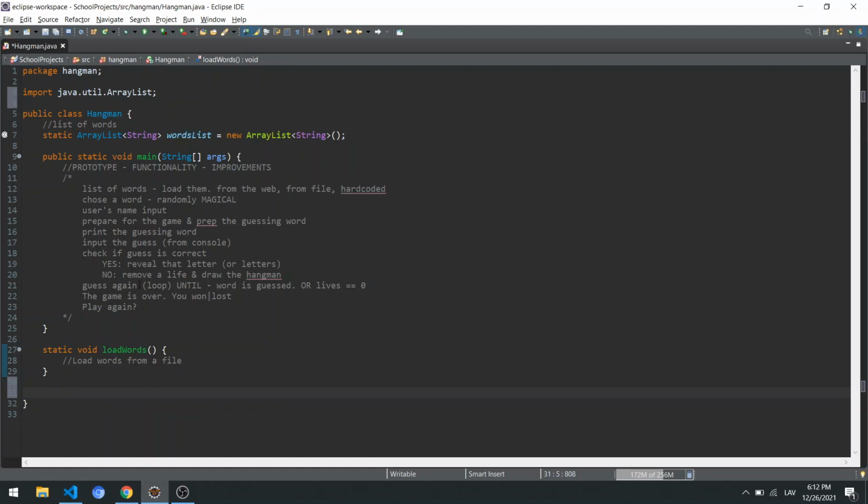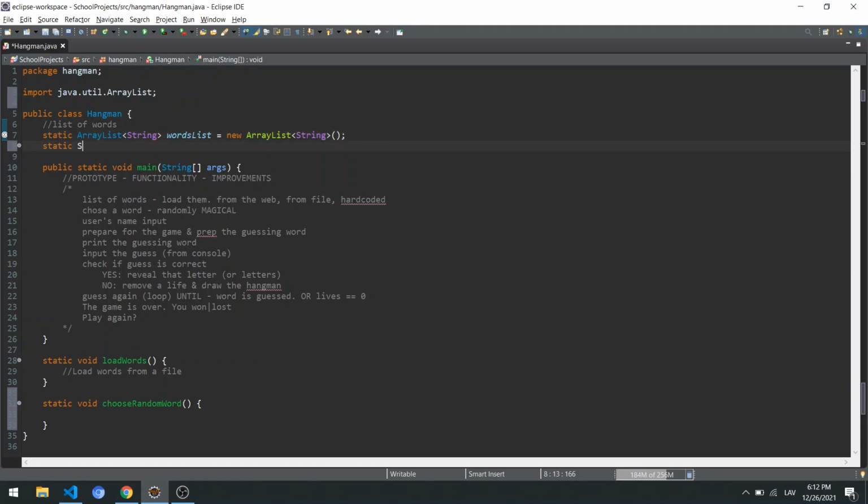What's next? Choose a random word. So static void chooseRandomWord. Again, just an empty block. And for that, I think we're going to have a variable for the word that the user needs to guess. So again, we can add that static String word, and then we can say choose from the list.